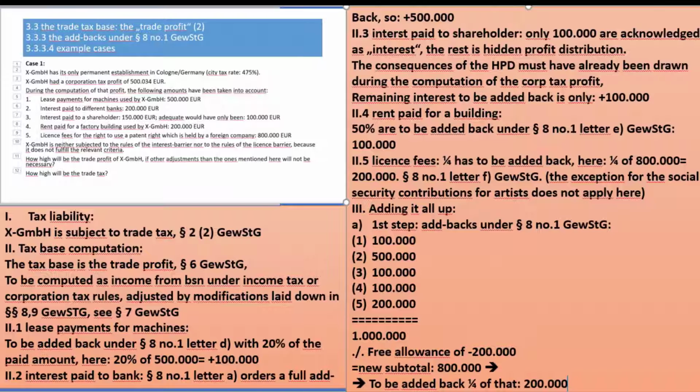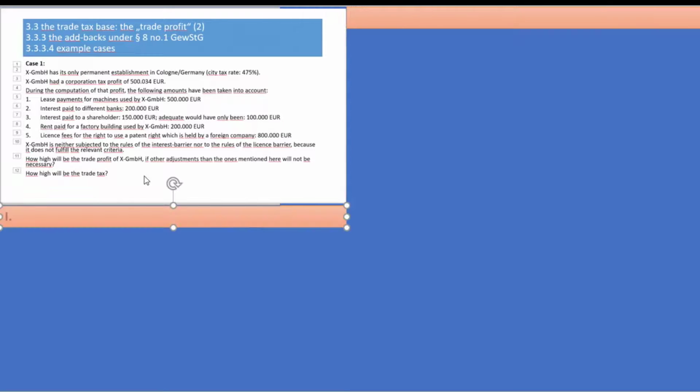You remember that wise idea that quartering always comes as the last step. That's indeed the case. So we have now the total amount of the add backs under paragraph 8 number 1, and now we can compute the final trade profit.